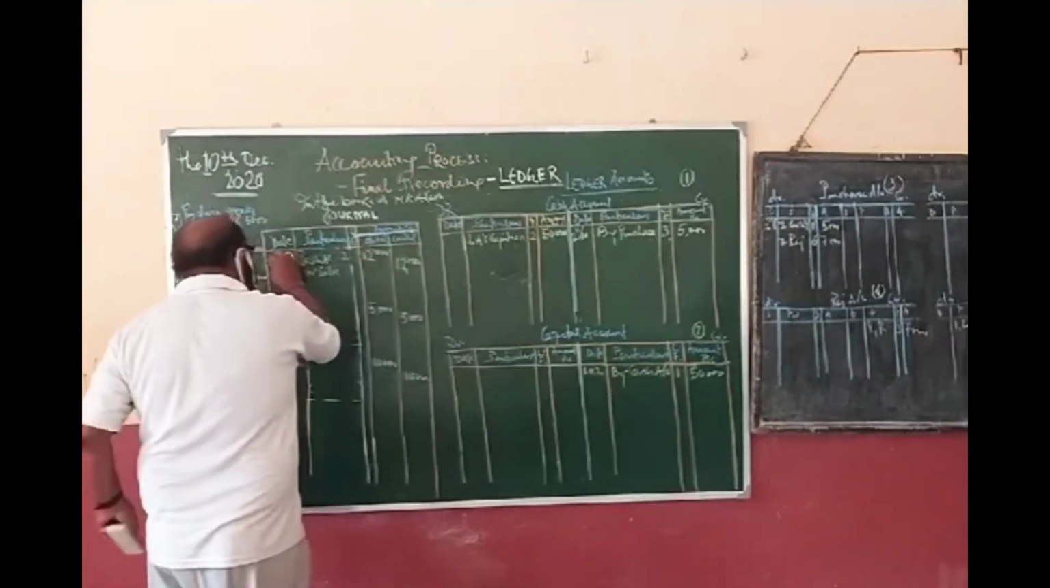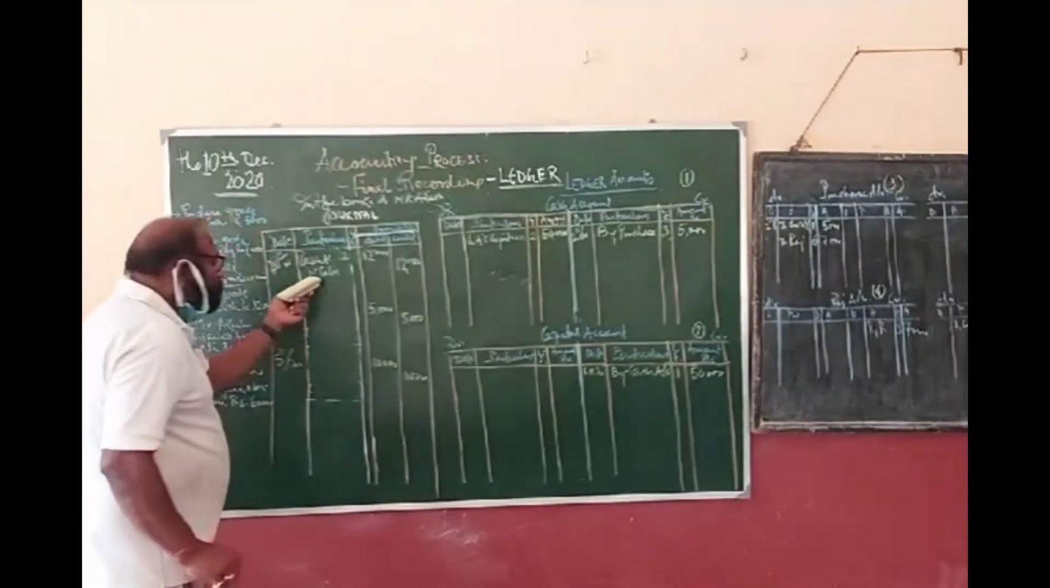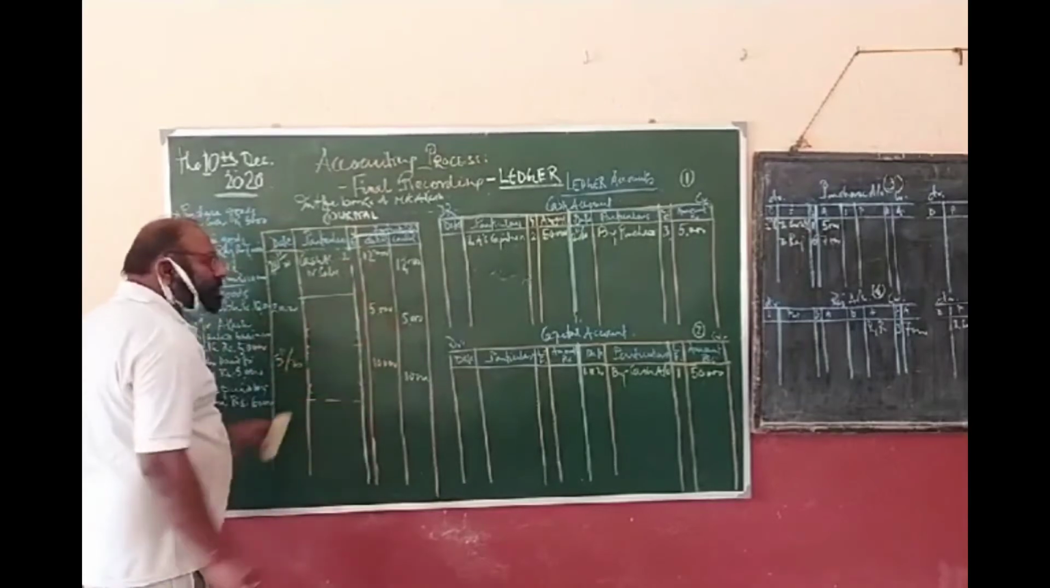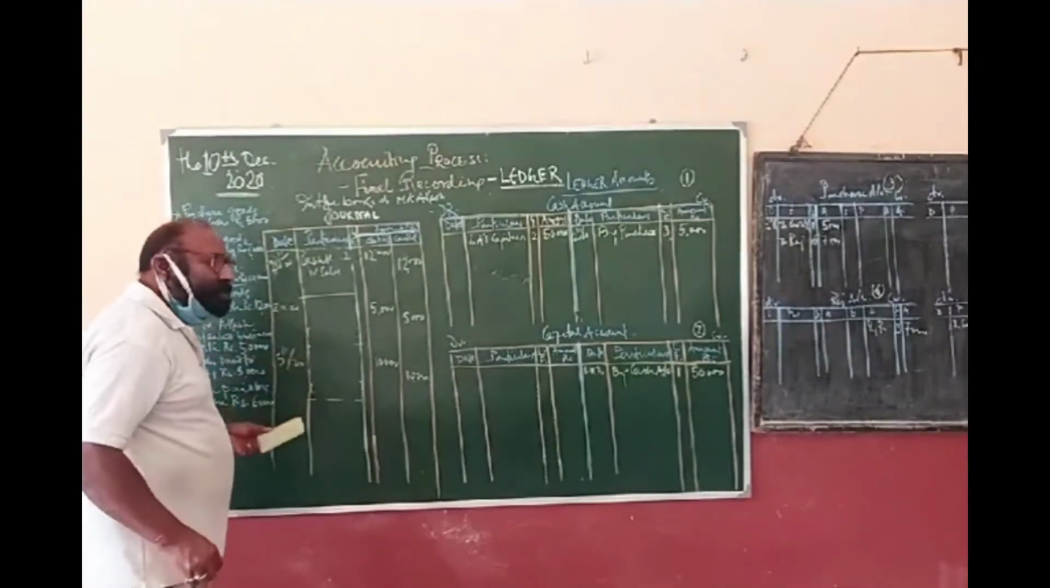Say it is on 20th. Now, what is the addition? The goods are being sold for cash. So, sold goods for cash, rupees 12,000.